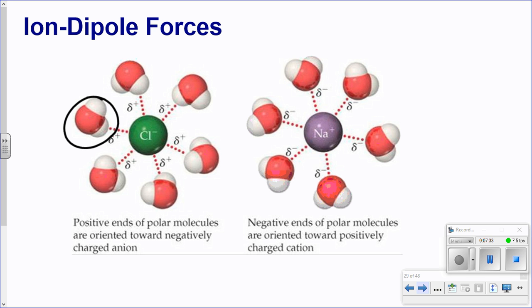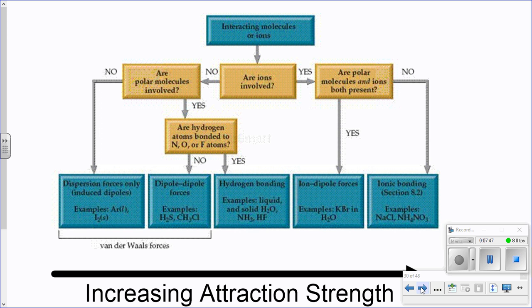I'm not going to rank these as far as where they lie among polar, nonpolar, LDFs, hydrogen bonding, anywhere in between. Actually, it's somewhere in between there, but it all depends on what we see and what we're comparing it to. So this is a really helpful slide here. If you want to take a moment to jot this down, I would pause the video here. It's a nice flow chart, so check that out.